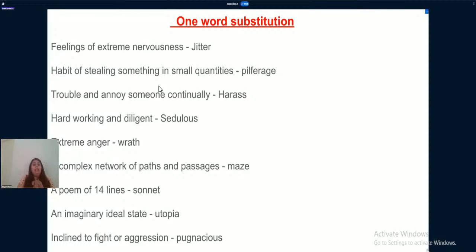First one is feeling of extreme nervousness. When you are feeling extremely nervous, right? When you are very nervous, that feeling is known as jitter. Or in better words you can say I am feeling very jittery, right? Jitter is the noun and jittery is your adjective. You just need to add y after it. Jittery.